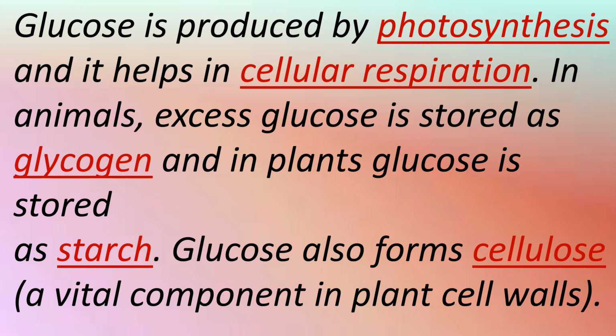In animals, excess glucose is stored as glycogen and in plants, glucose is stored as starch. Glucose also forms cellulose, a vital component in plant cell walls. So glycogen, starch and cellulose are all polymers. You can say polysaccharides.